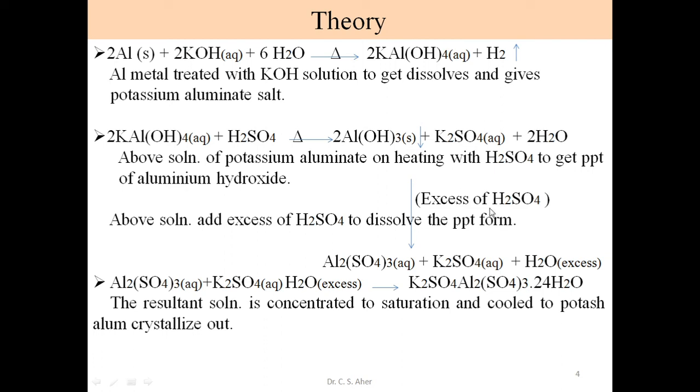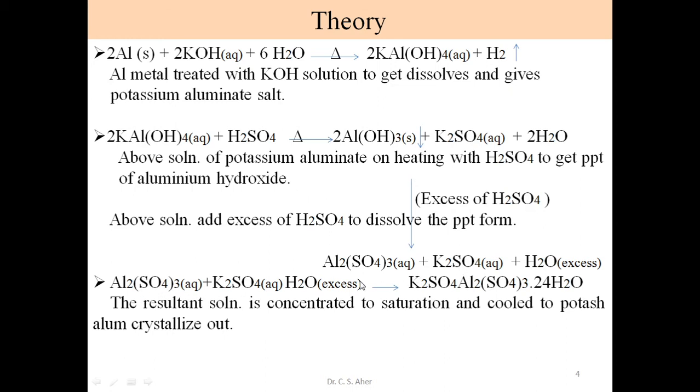What happens if you go on adding this sulfuric acid? This aluminium combined with sulfate to form aluminium sulfate. This aluminium sulfate is now in dissolved form, and thus this solid precipitate gets dissolved, and we get a clear solution: aluminium sulfate, potassium sulfate, in aqueous medium, water in plenty amount.